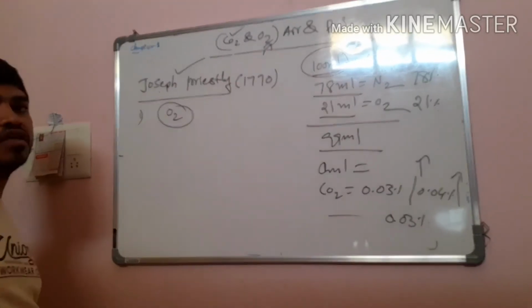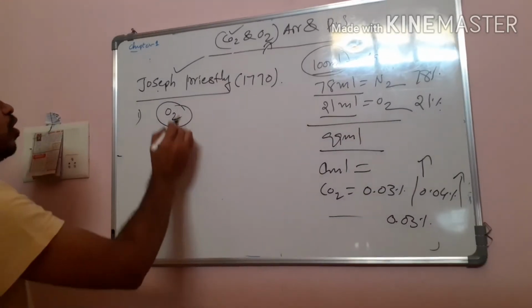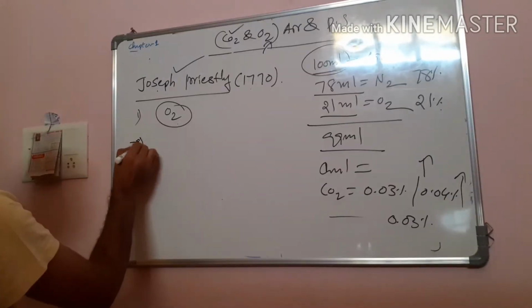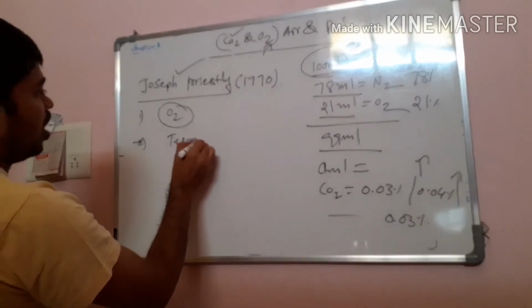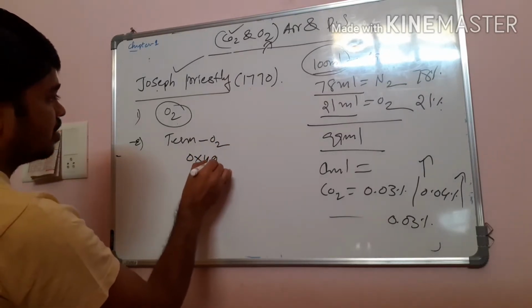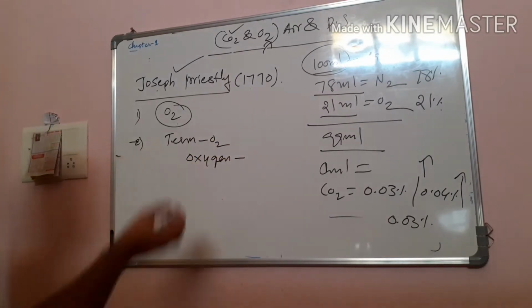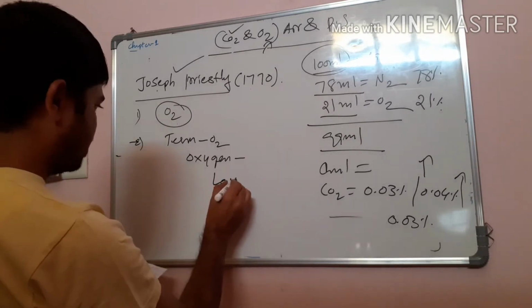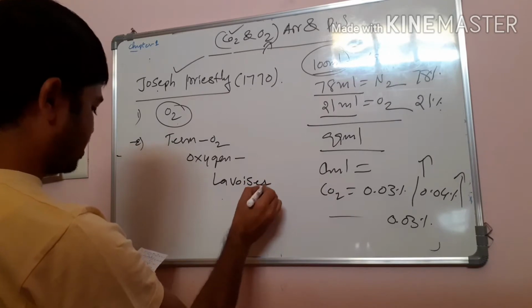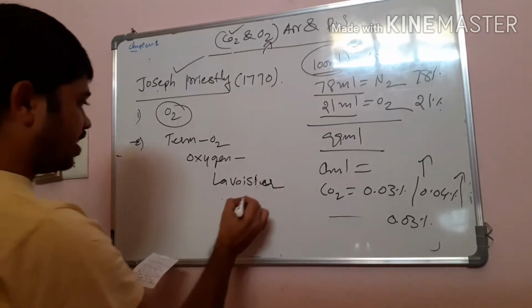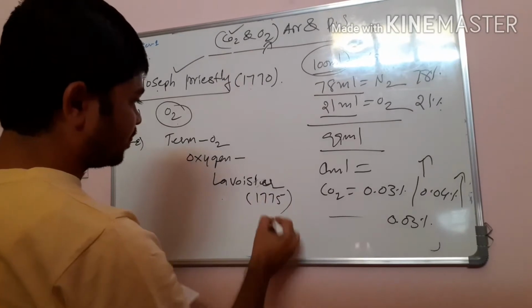Discovered what? Oxygen. The oxygen molecule was discovered by whom? Joseph Priestley. Then the term, the word oxygen, O2, was given not by Priestley but by Lavoisier. Remember it: Lavoisier, in the year 1775.